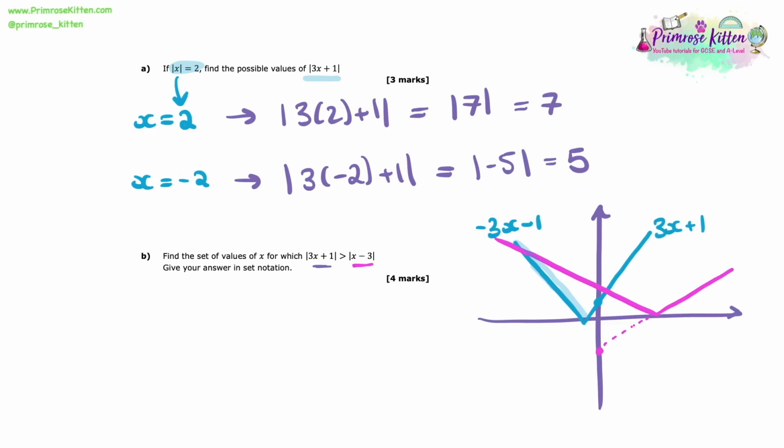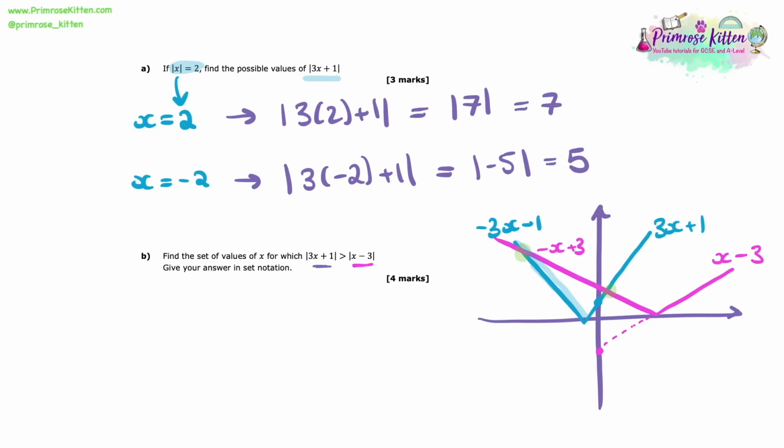However, of course, we know that it got reflected in the x-axis at that point. And so I've got two parts of this line. I've got x minus 3 on the right-hand side, and on the left, I've unmodulused it, and I've done the negative version. So that's minus x plus 3 rather than x minus 3.